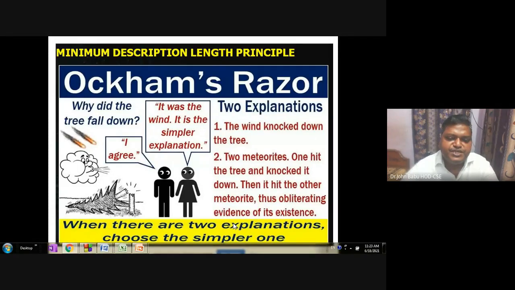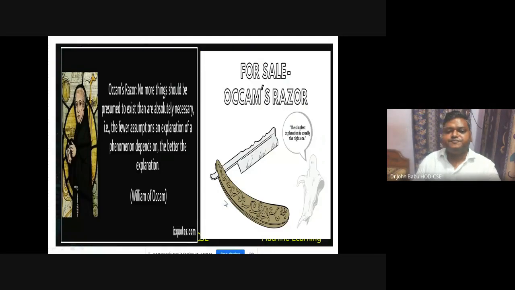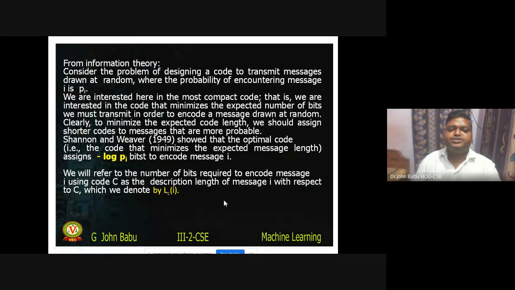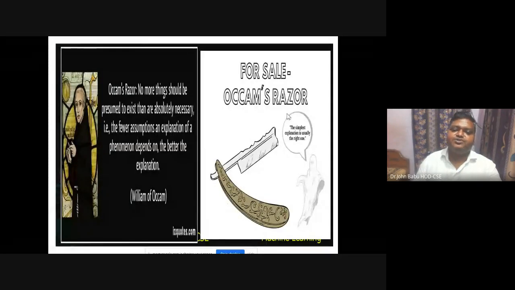Choose the simple explanation even if there are errors, and omit the complex explanation even if it is error free, because the more complex the hypothesis, the more the parameters. So this is Occam's razor. It is compared with a razor because it cuts all the unnecessary explanations and makes it simple.